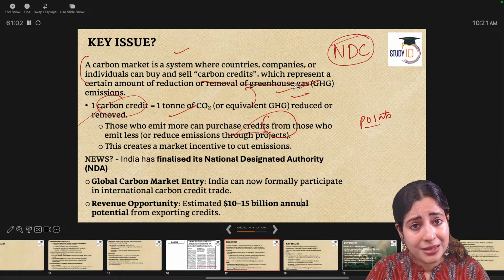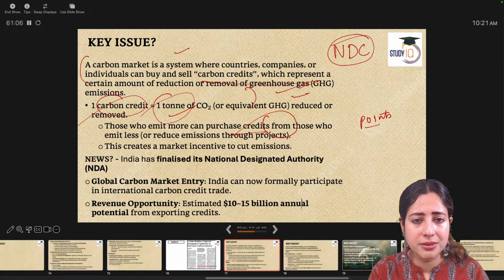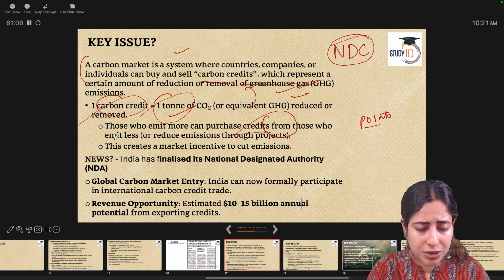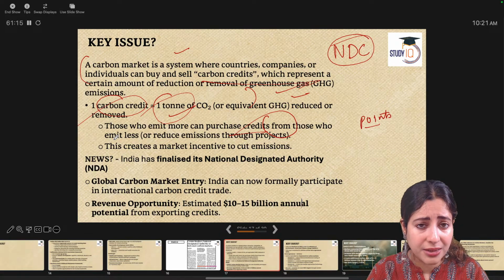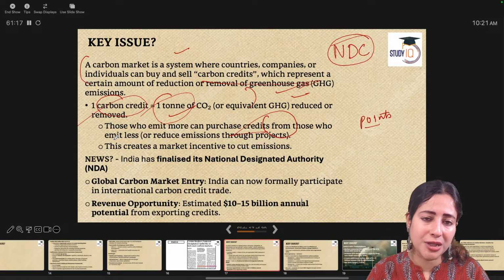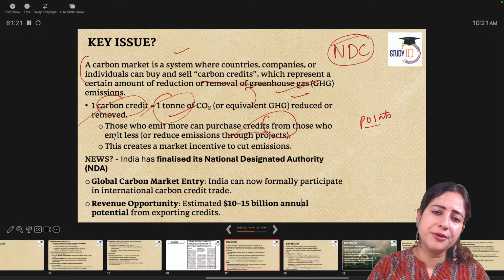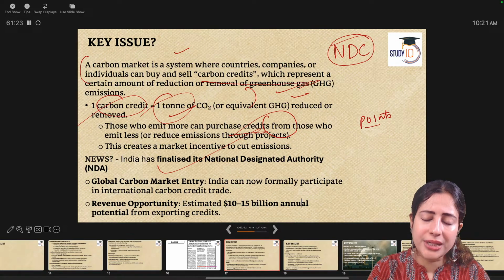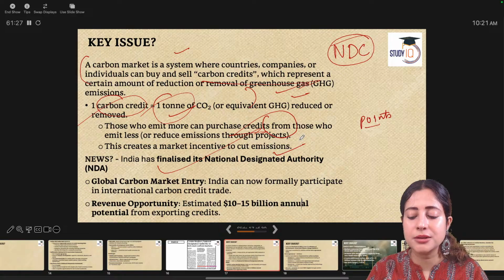If you sell, you are saying that I'm reducing my emission by 1 ton. So this reduction, I will monetize now. I will sell it to some other country, let them emit. I will make a compromise, but in return, I will get money. The purpose is to incentivize private companies to have more monetary benefit by reducing their carbon footprint. India today has finalized a very important project called the National Designated Authority.